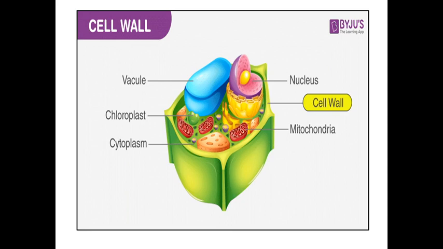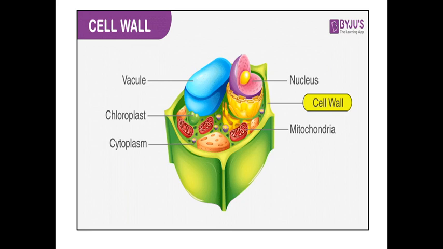And what are the functions of the cell wall? Whatever the shape of the cell is, that is because of the cell wall. It means the cell wall helps to maintain the structure and shape of the cell. And the second, which we have learned through this case study, is that it protects plant cells from any physical injury.